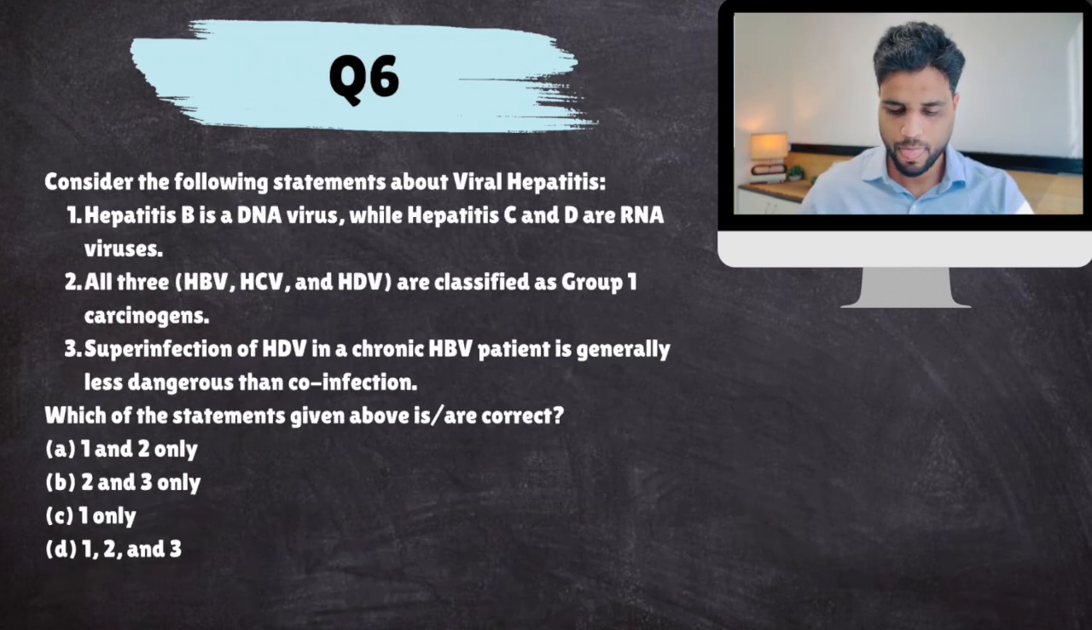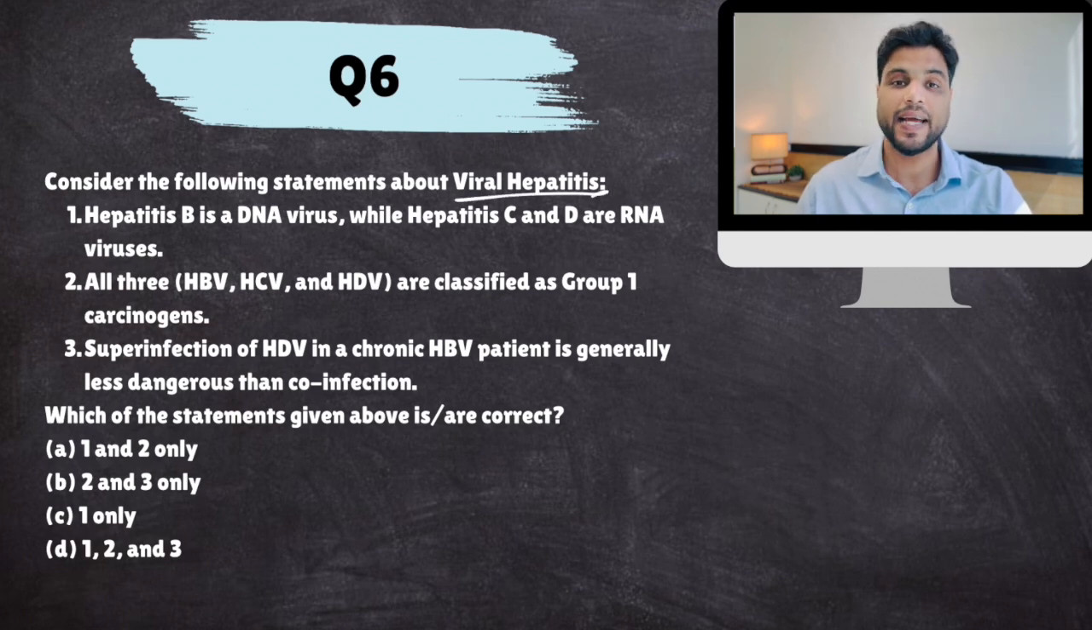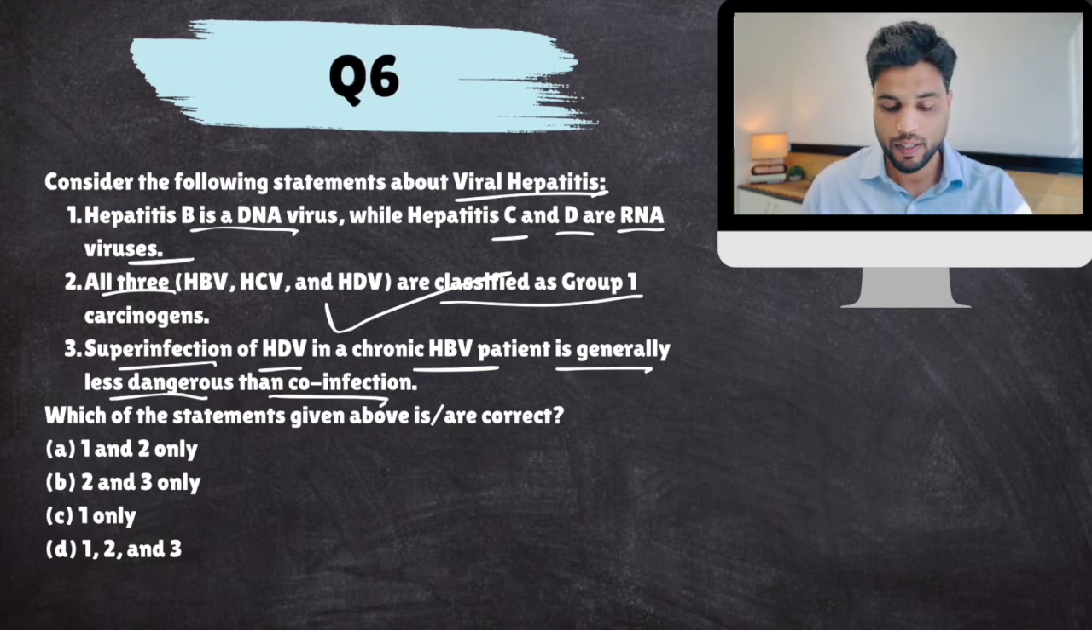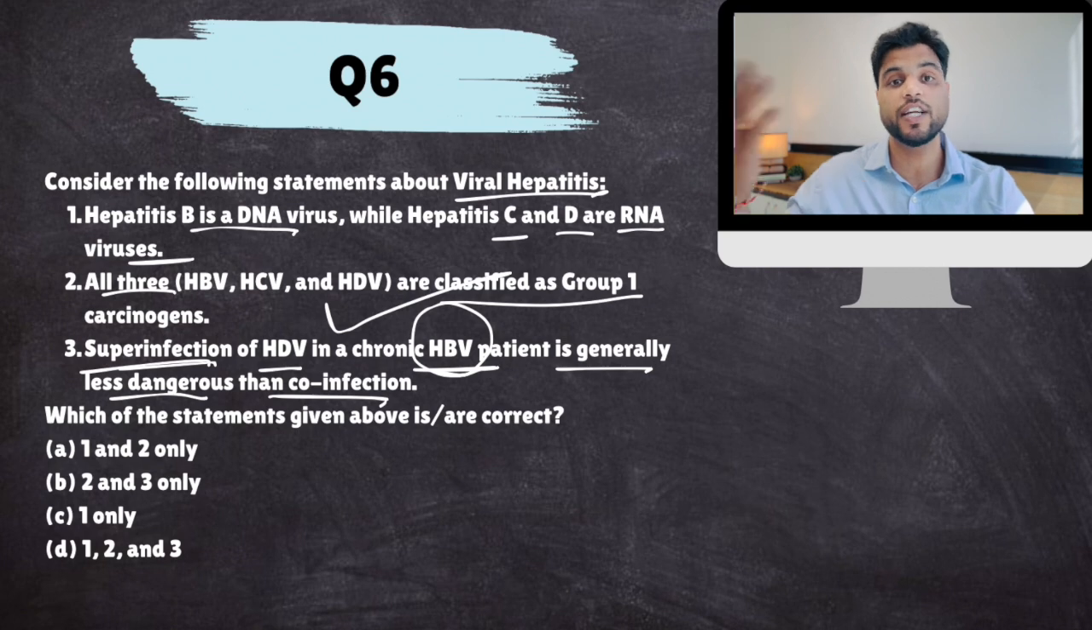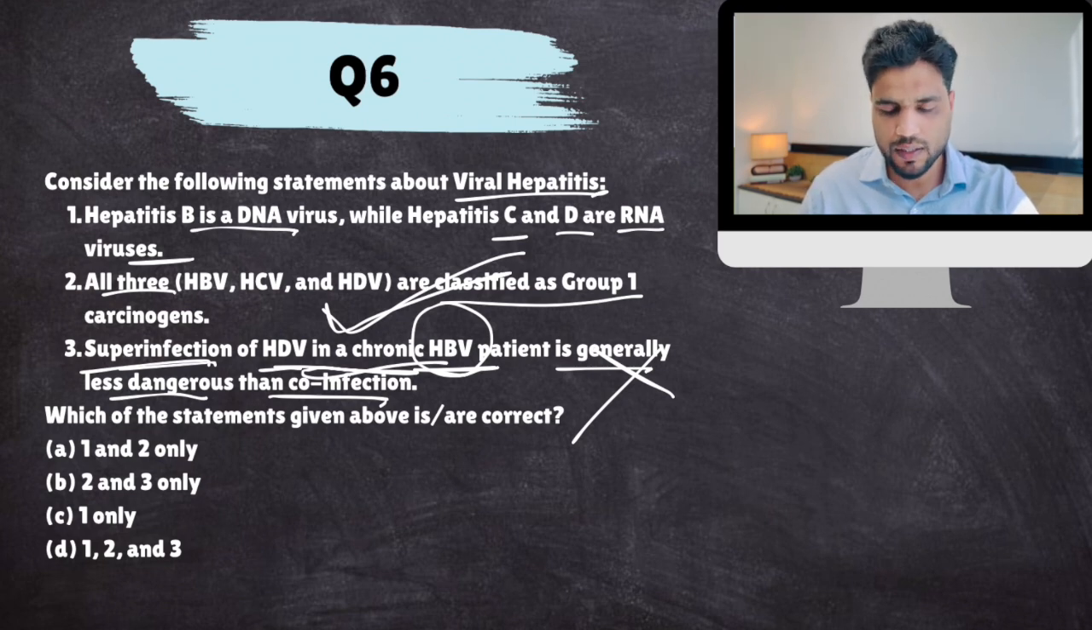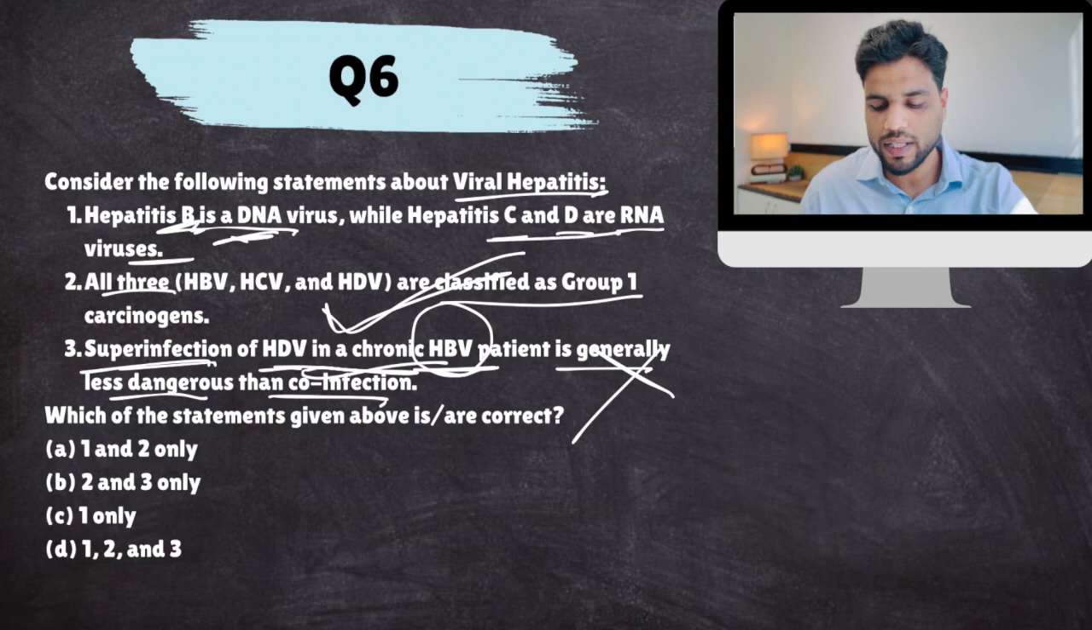Okay. Next. Consider the following statements about viral hepatitis. Hepatitis B is a DNA virus, while C and D are RNA viruses. All three are classified as group 1 carcinogens. We have discussed this already. Superinfection of HDV in a chronic HBV patient is generally less dangerous than co-infection. Now remember, superinfection is that infection where you have a severe HBV infection and then you have a severe HDV infection. That is more dangerous, not less dangerous. It is the most dangerous. So this is definitely false. Second is definitely true. And remember this, B is a DNA virus, all the others are RNA viruses.